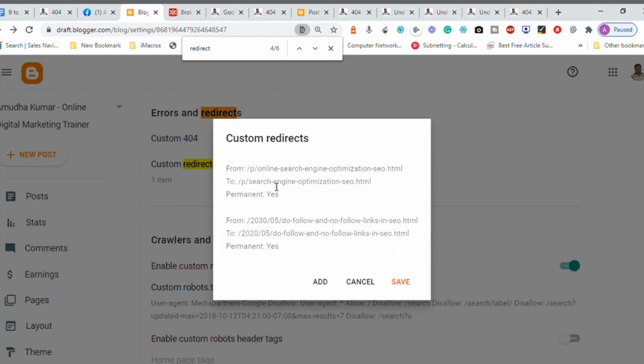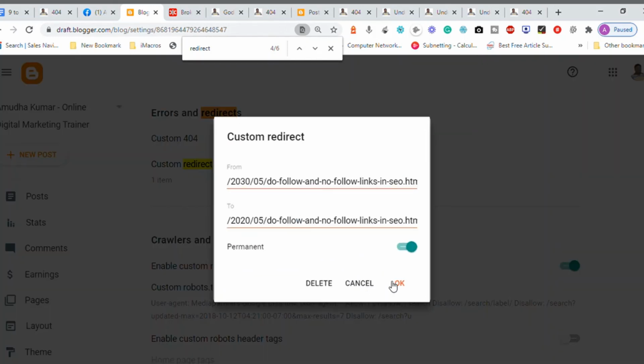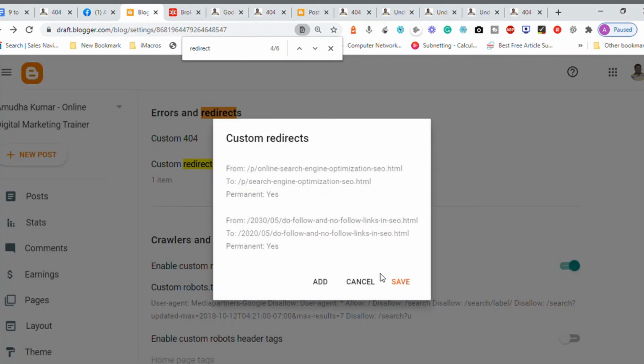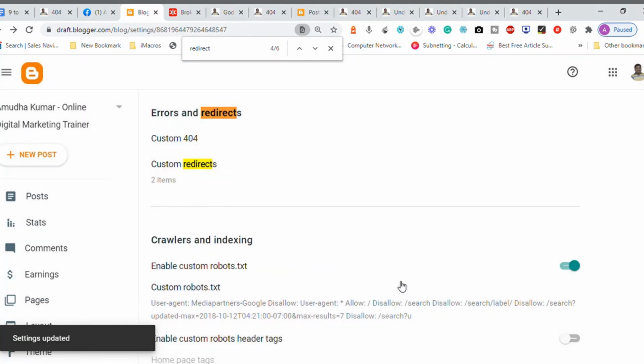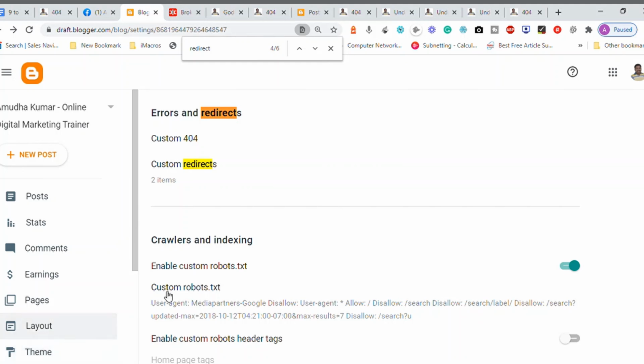Now when I redirect the page from this URL 2030 to follow links to HTML to another page called 2020, okay, and I click on save. Now if there is an error or if there is a mistake inside the format of the URL, it will not save, it will throw error. Now once I click on save, and if it is saving it successfully, it will say settings updated. Now there are two redirections here.